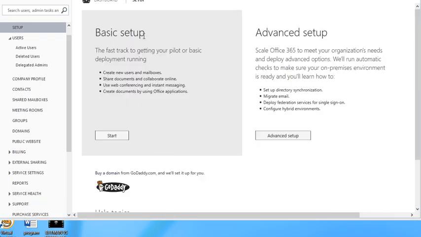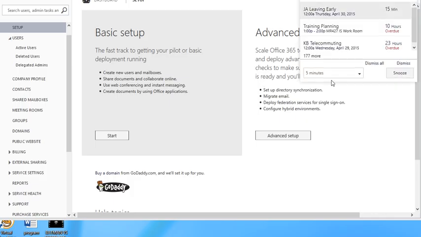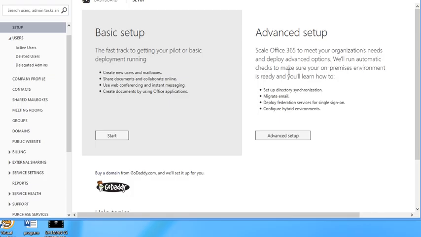Basically, when you click on setup, this is already set up right now, so you get basic setup and advanced setup. If you have a very basic setup with a few people and you don't have anything to migrate, you don't need to do anything. You can just do the basic setup and you will get Office 365 in no time. But you might have a very big company, with more than 3,000 or 20,000 email addresses on your server right now, and you need to migrate them. Then you need to use some kind of advanced settings, maybe PowerShell settings, scripting. It's not an easy thing, and it takes a lot of time for migration. So just keep that in mind.